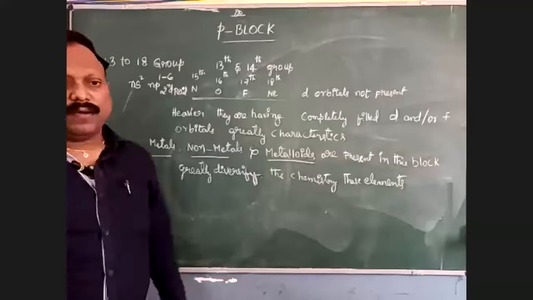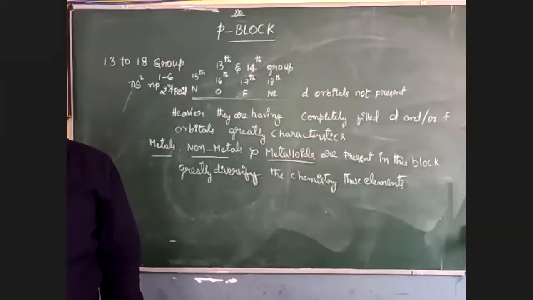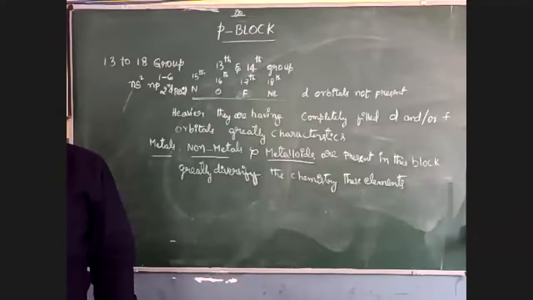ns2 np1 to 6. This is the general electronic configuration of these elements. Here one exception is helium. Helium, which is present in the first period, has a configuration of 1s2, but still it is present in the P block.